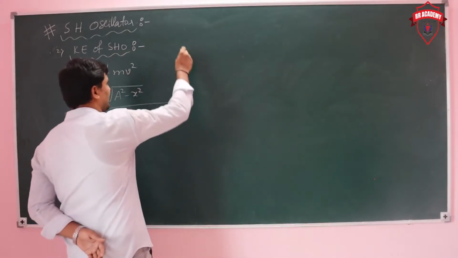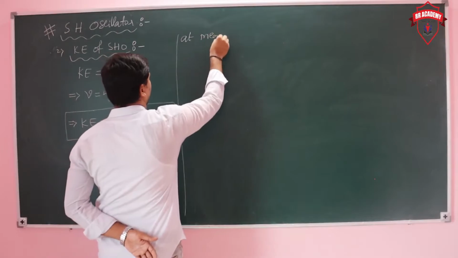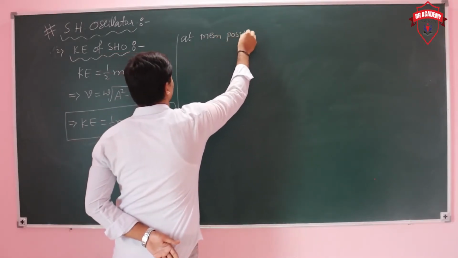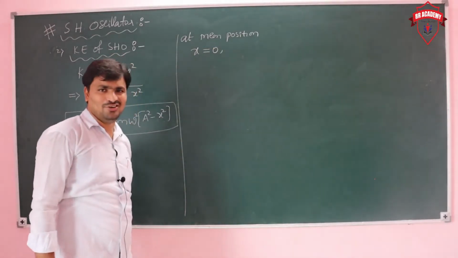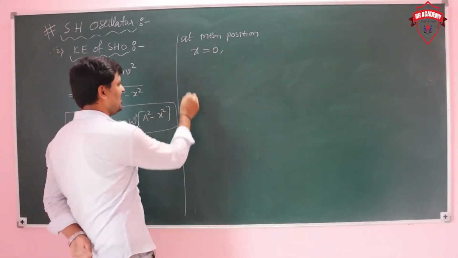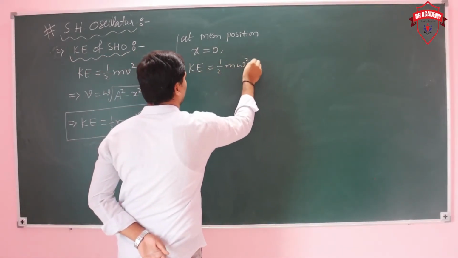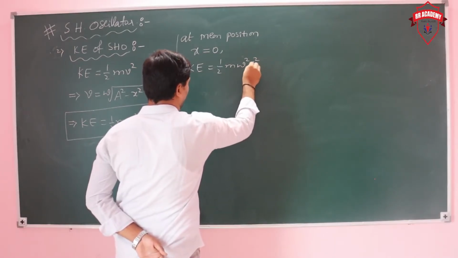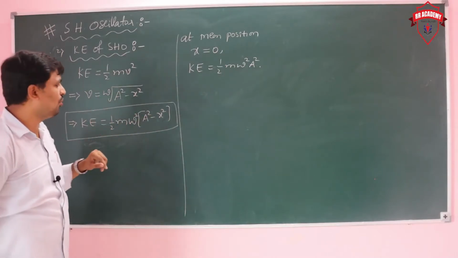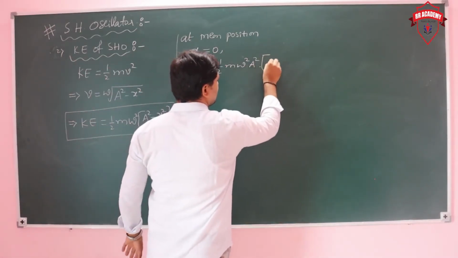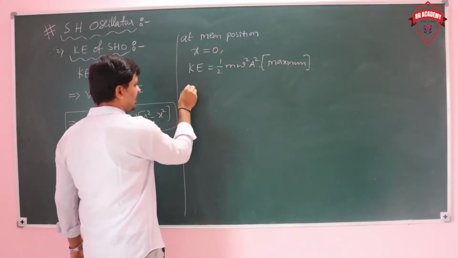Now take this kinetic energy at different positions. At mean position, the displacement is equal to 0. Then kinetic energy k is equal to half m omega square a square, because displacement is 0, and this gives the maximum value.